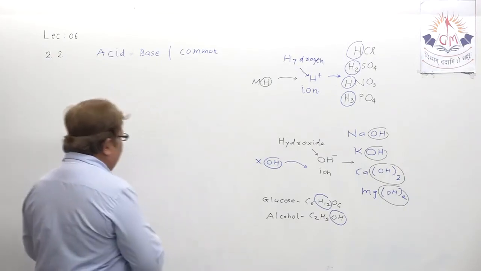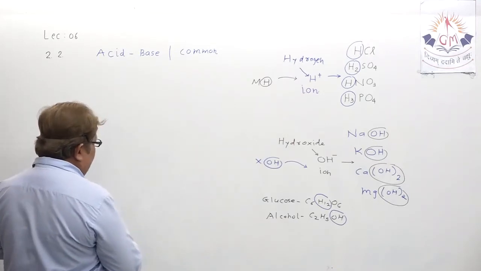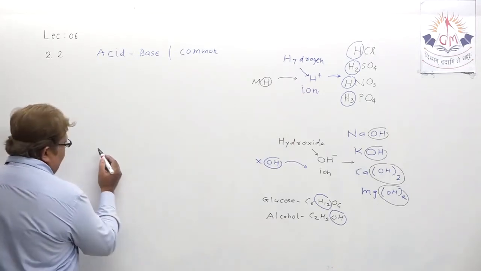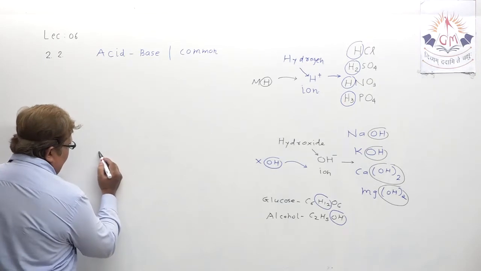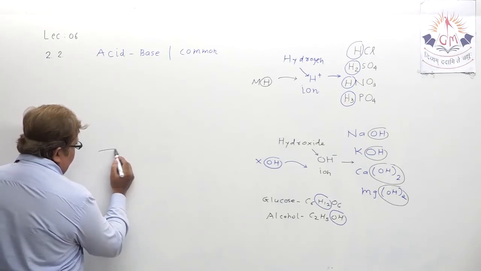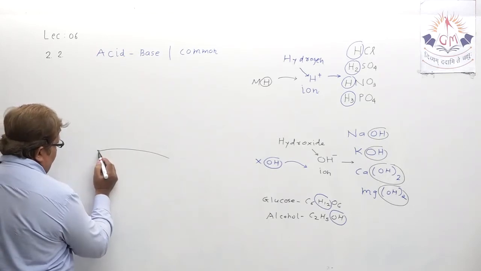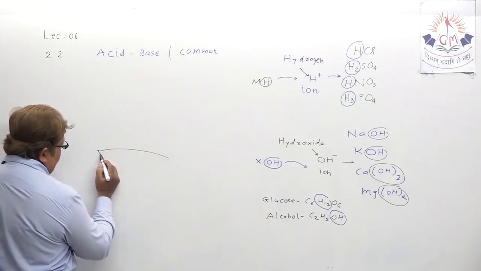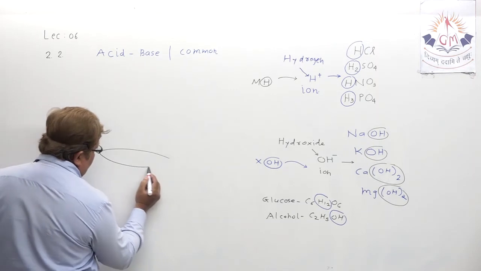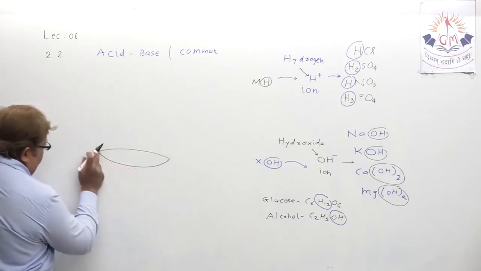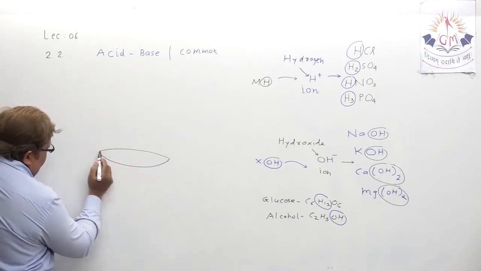In the textbook, one experiment has been given, and you can easily understand it. Suppose you take one beaker.